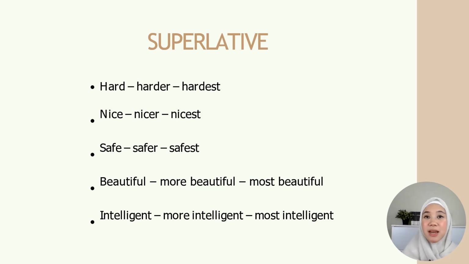Intelligent. Intelligent has 4 syllables. So it is already a long word. So we're not going to add er and est to it. So we have to add more and most before it. She is more intelligent than her friend. She is the most intelligent student in class.